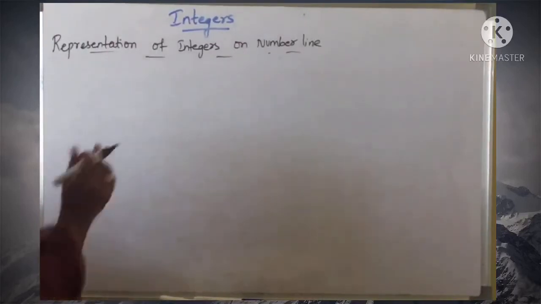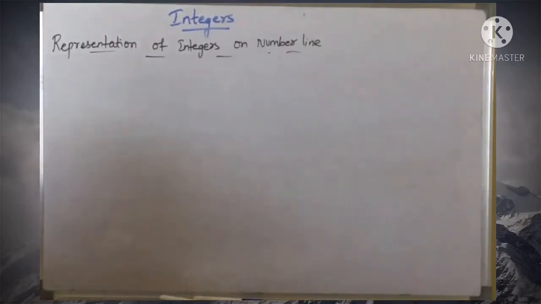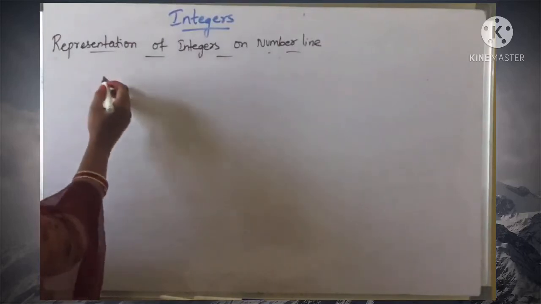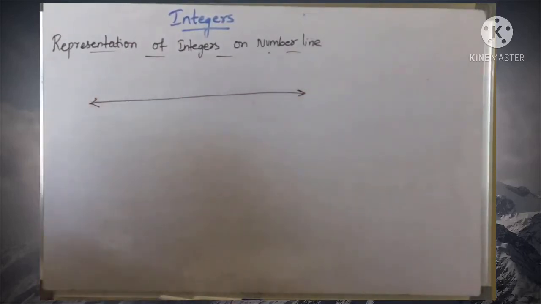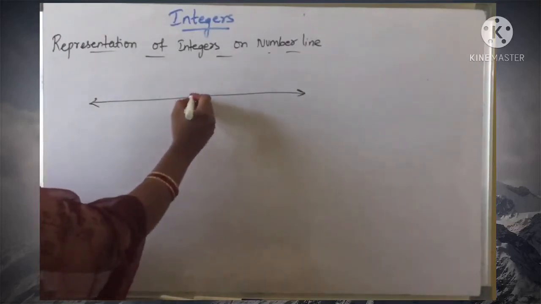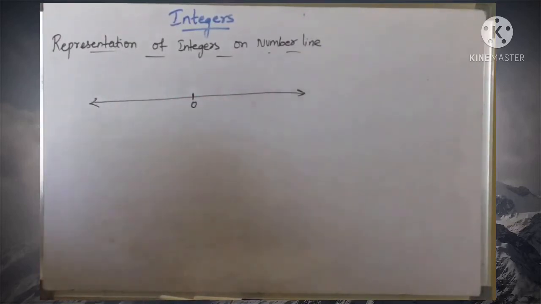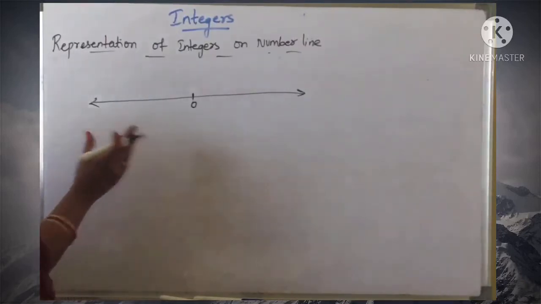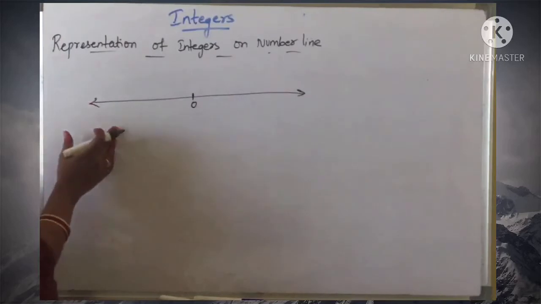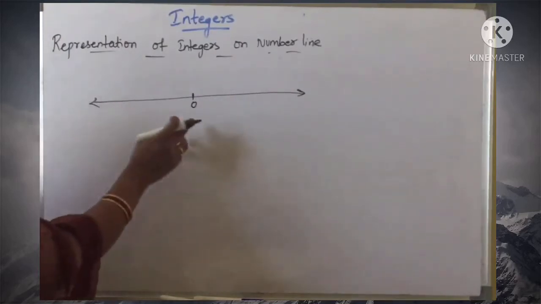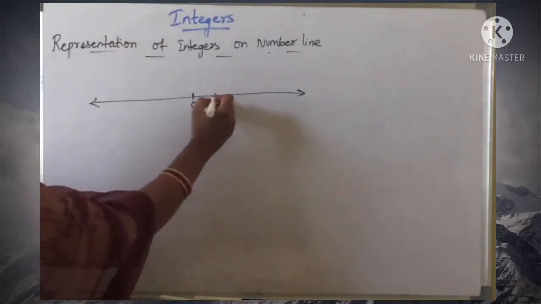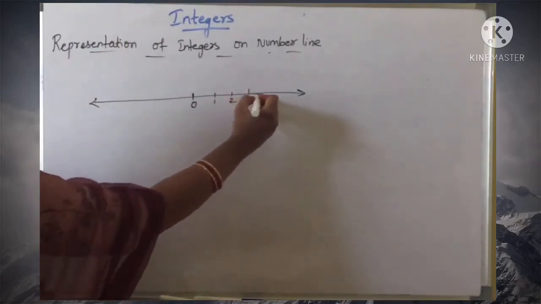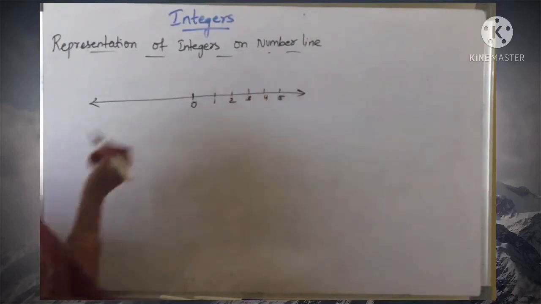And we are going to learn now the representation of integers on the number line. In order to represent integers on the number line, we draw a line and a point 0 almost in the middle of it. Now we set off equal distances on the right hand side as well as the left hand side of 0. On the right side of 0, we label the points of subdivisions as 1, 2, 3, 4, 5, and so on.